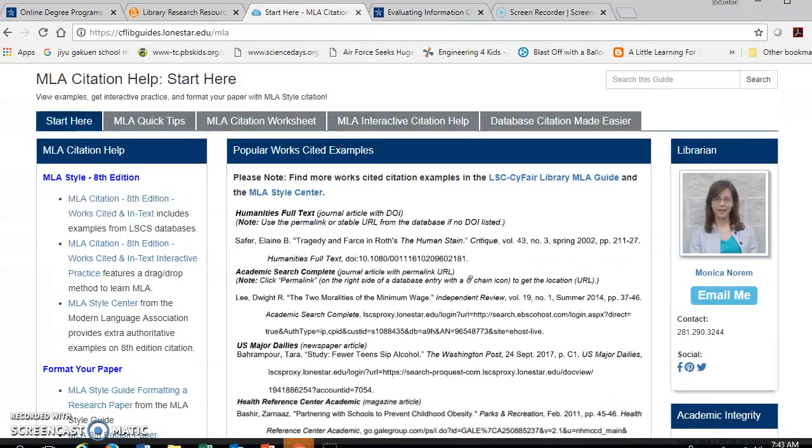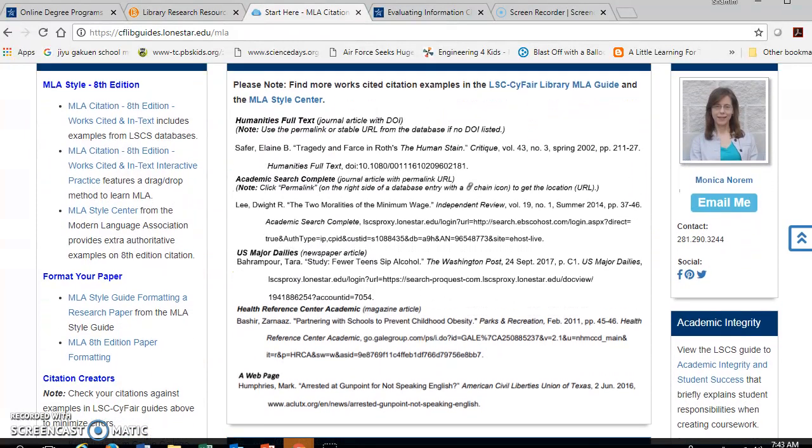But here is what you can look at. Okay, if you're looking at a web page, you can focus on this information down here. The last name of the author, first name, the title of the article, okay, the journal or the group that it's coming from, and then the date, and then the actual website. So that's how you would cite it.